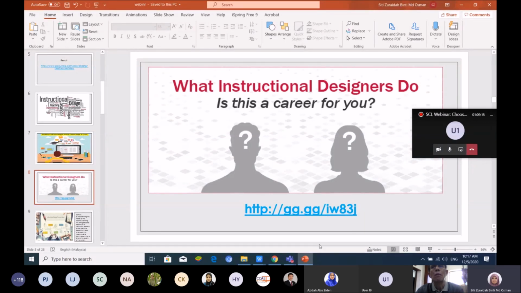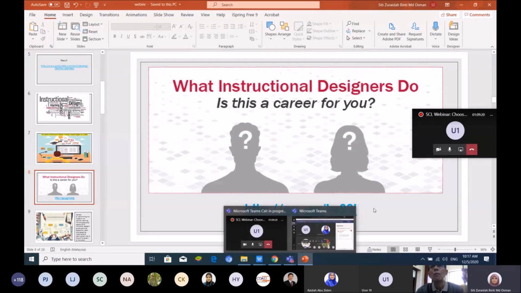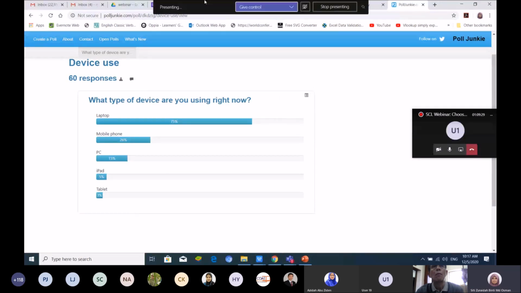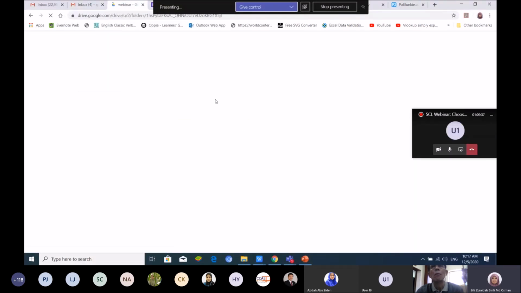Here you can give feedback, any feedback you want to write or share. If you cannot see the chat box, you can just write your feedback here, so we can see the feedback given by all the participants.